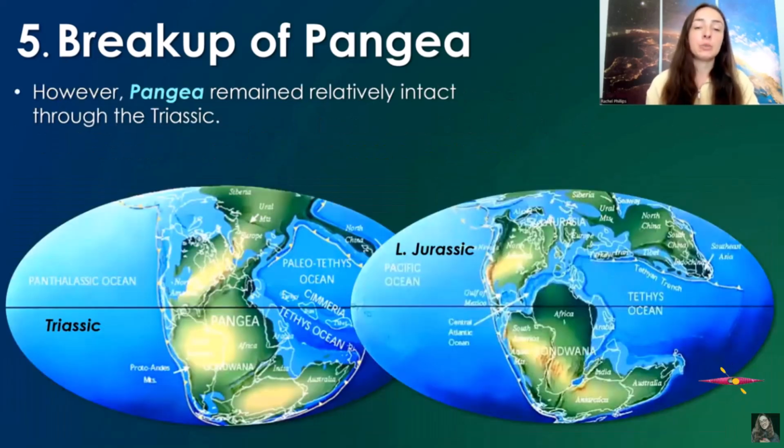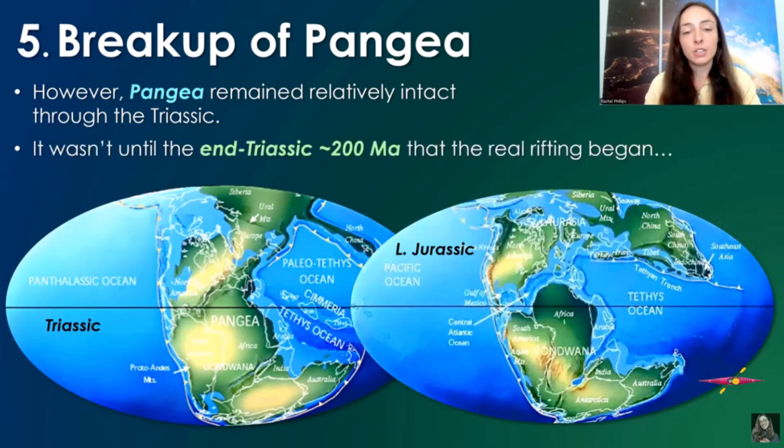However, Pangaea did remain relatively intact throughout the Triassic period after the end of the Permian, so it didn't do that much rifting, if any, at the late Permian, early Triassic time. But later in the late Triassic, or end Triassic, around 200 million years ago, that is when the real rifting began in the central Atlantic, where now the Mid-Atlantic Ridge is.